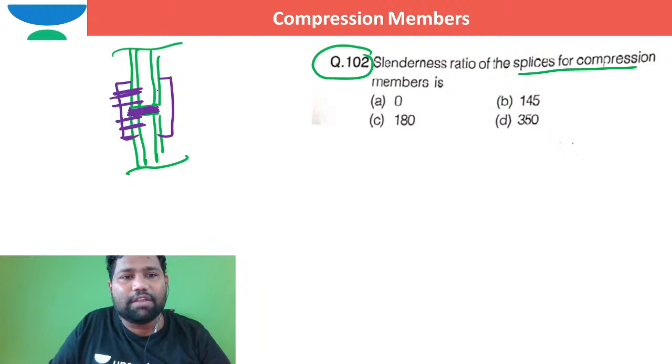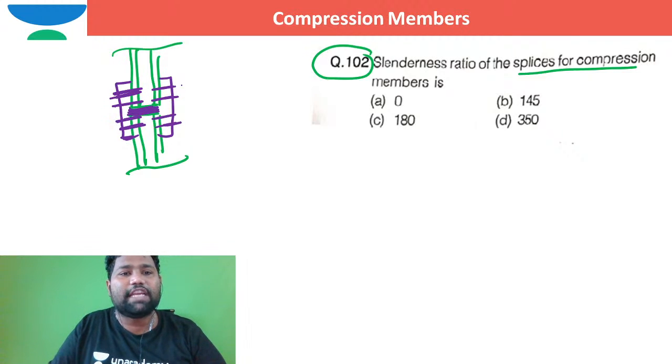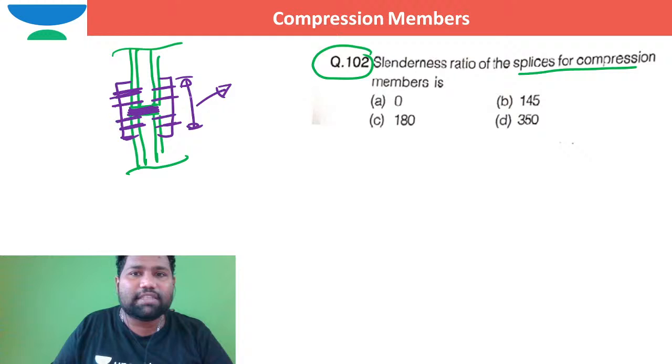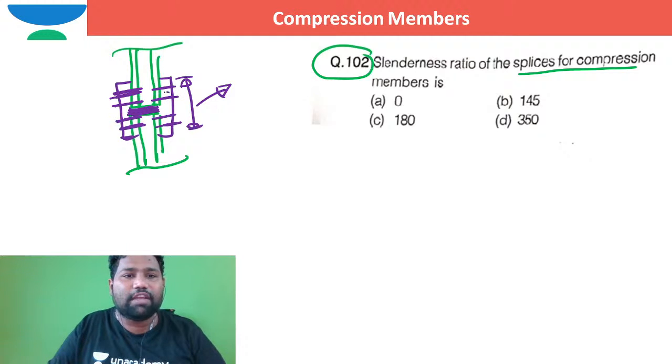The distance between the two bolts is very negligible, and no buckling action takes place within this connection. As there is no buckling action within this connection, if you take the slenderness ratio, there is no effective length between these two bolts.